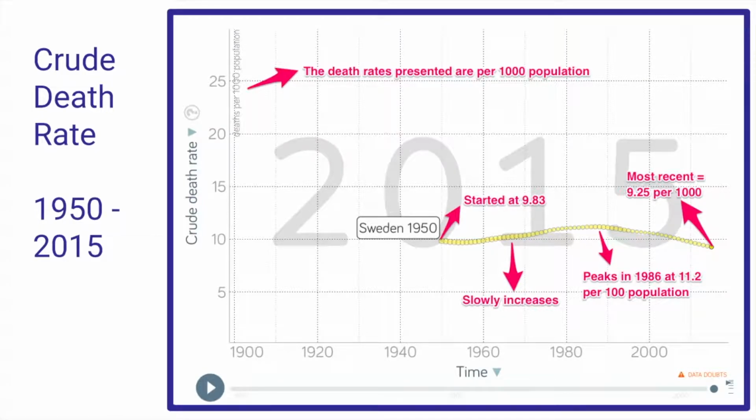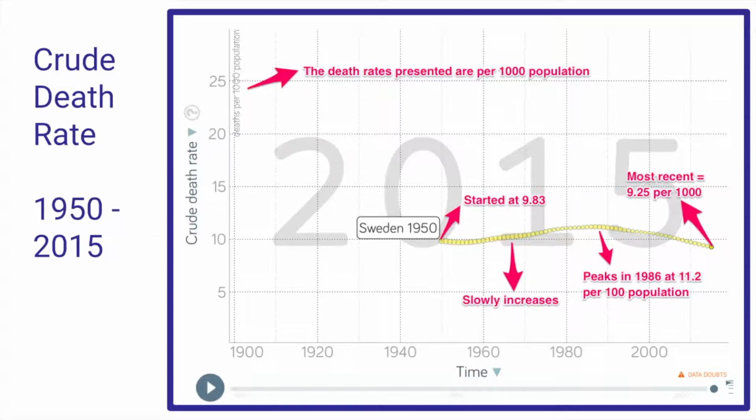This graph presents the number of deaths per 1,000 population in Sweden. The oldest recording of the crude death rate in Sweden is in 1950, where the crude death rate lay at 9.83 per 1,000 population. It has a slight increase from 1950 to 1990 and surged in 1986 at 11.2 deaths